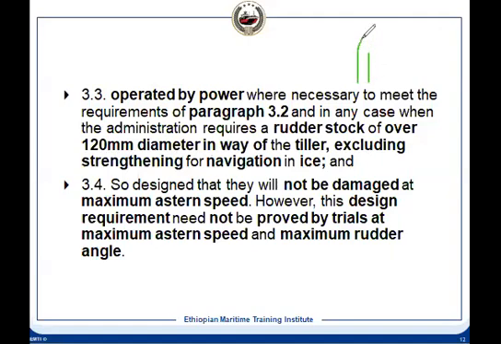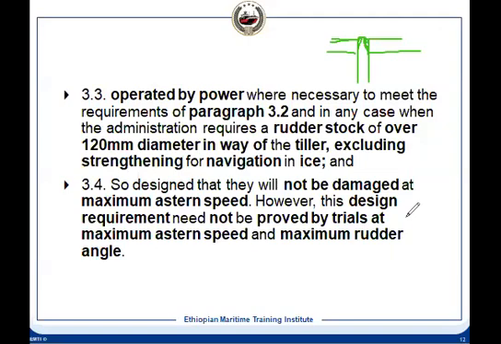The tiller is at the end of the rudder stock. It will be tapered on the top, and then we have the tiller arm. So in way of the tiller arm, if the diameter is more than 120 millimeter, in that case it has to be power operated.